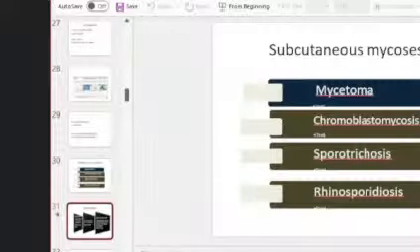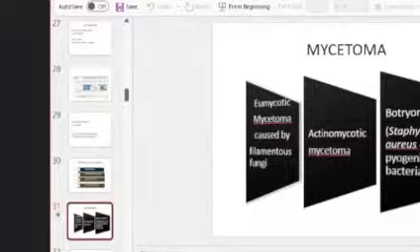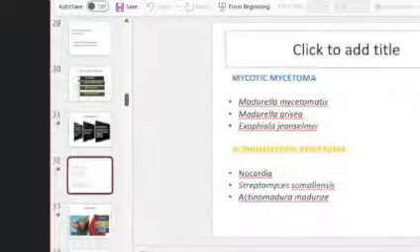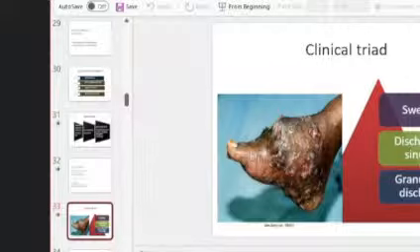For mycetoma, you should know that there is a fungal mycetoma, eumycotic mycetoma, and then there is an actinomycotic mycetoma. A similar clinical picture is seen with botryomycosis, where staphylococcus and other pyogenic bacteria cause a similar infection. So know the etiological agent, and this is the clinical triad. What do you see? You see swelling, discharging sinuses, and granules.